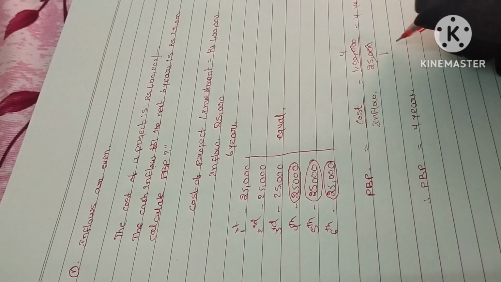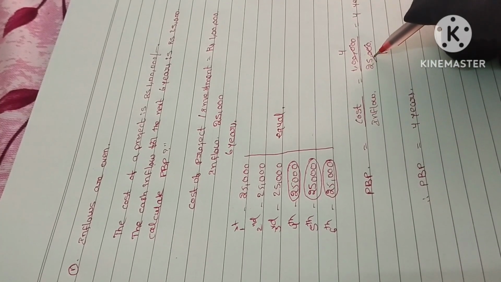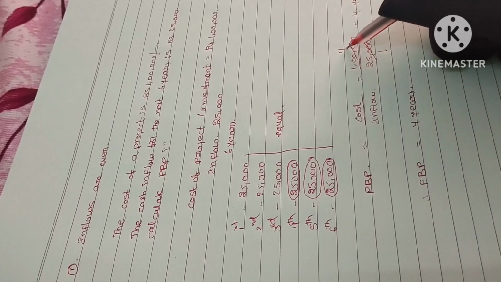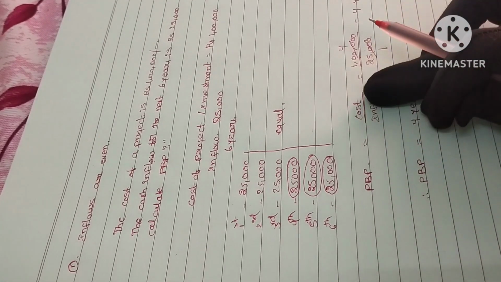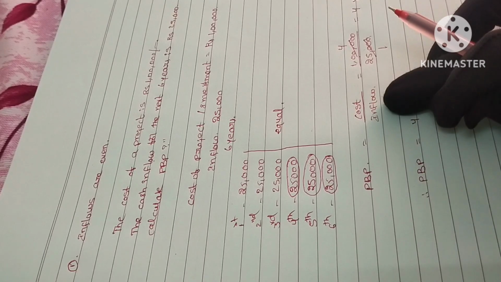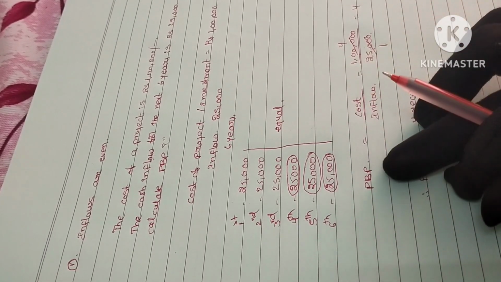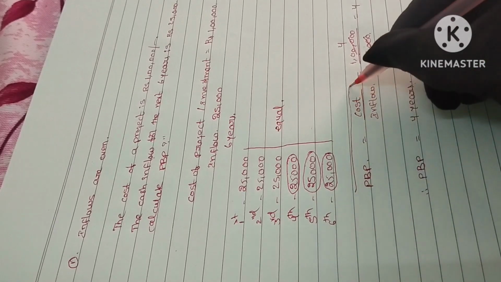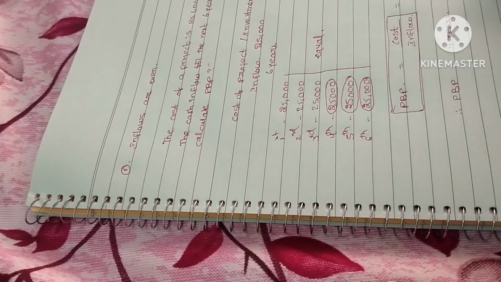If 25,000 is paid every year, then a total of 1 lakh rupees can be covered in 4 years. Very simple. You are just dividing the cost by the inflow. Cost divided by inflow is the formula when the inflow is even or equal.